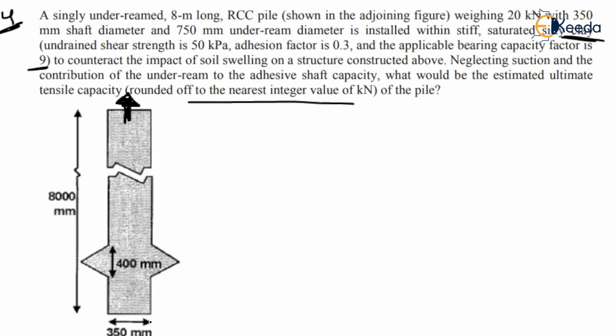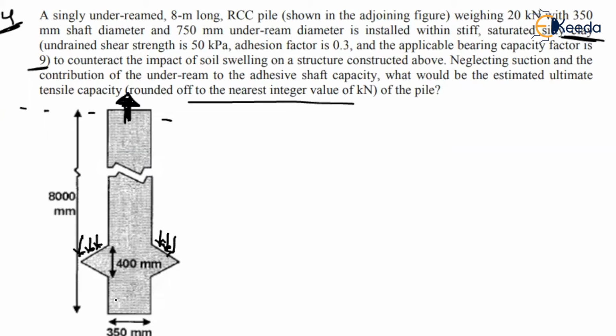The contact between the soil and the pile will break. So where will you get the contact? This is completely surrounded by the soil. So this portion is not allowing, that means the underreamed pile, the enlarged shape will not allow. That means there it will act as a normal pressure. So this is the end bearing capacity.